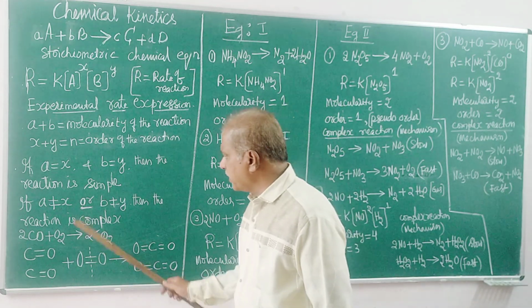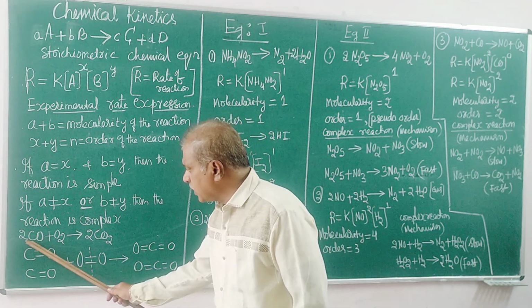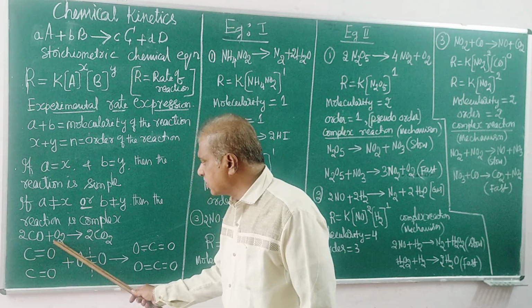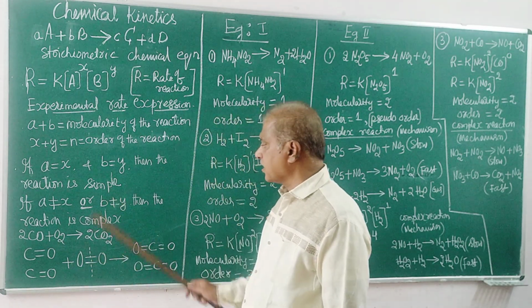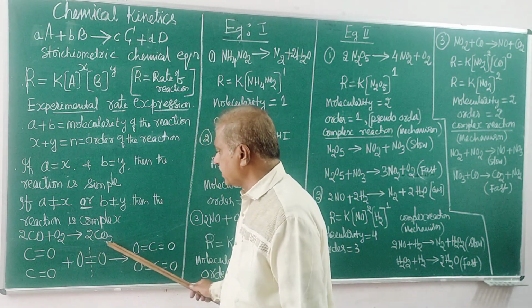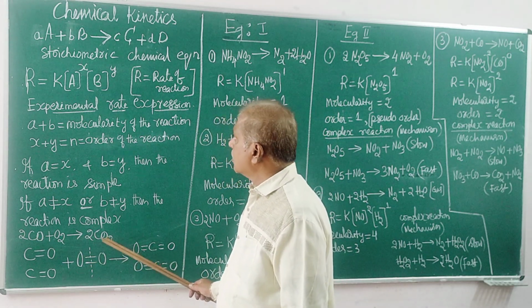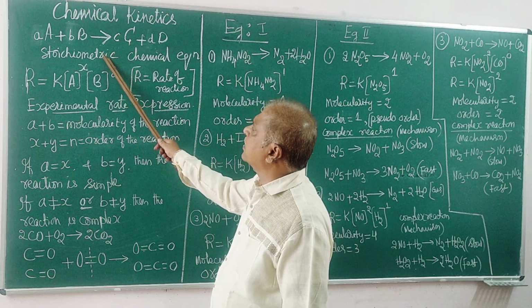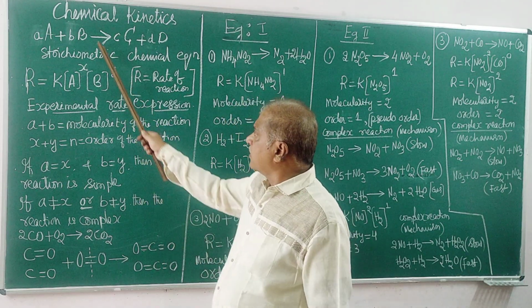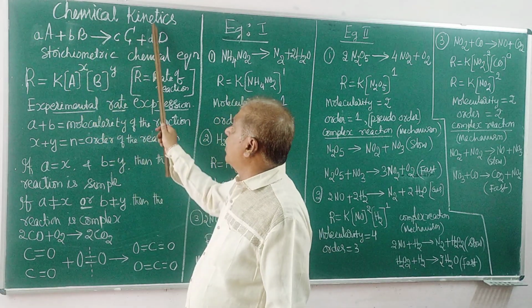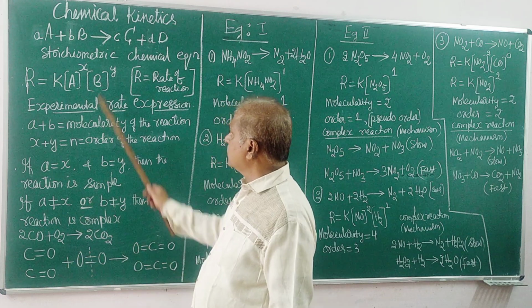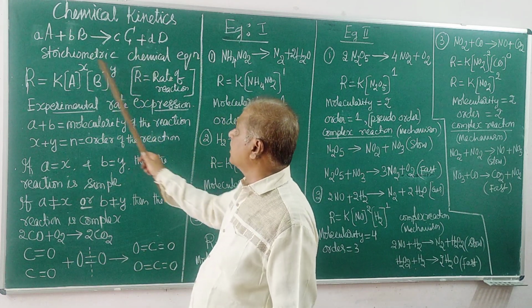So in this stoichiometry, two molecules of carbon monoxide react with one molecule of oxygen to give 2 molecules of carbon dioxide. That is called a stoichiometric chemical equation. With this, we can write the stoichiometric chemical equation if we know what reactant molecules are involved and what product molecules are involved. You can balance it like this. That gives the stoichiometric chemical equation, the theoretical equation.